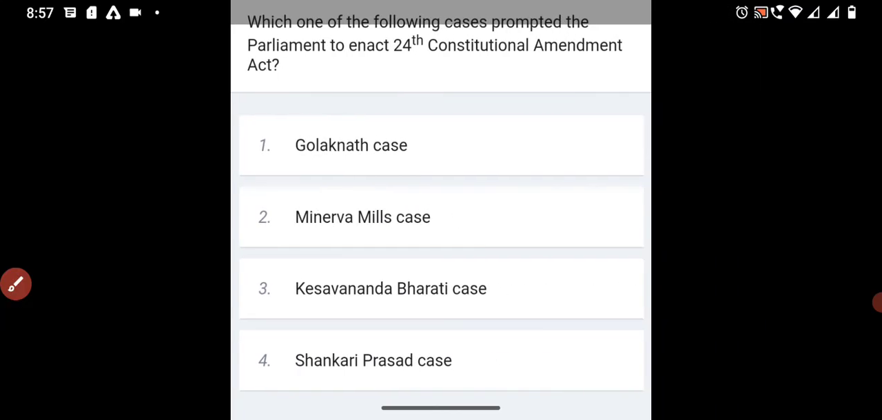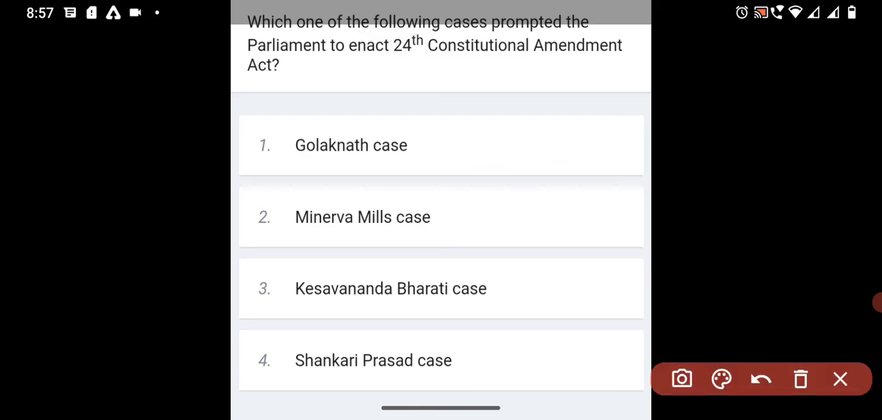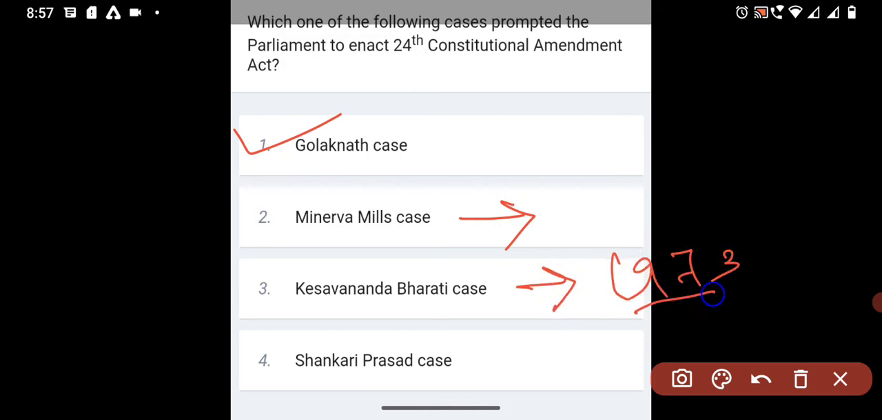Which one of the following cases prompted Parliament to enact the 24th Constitutional Amendment Act? The Constitutional Amendment Acts are very important, so you must remember them. The 24th Constitutional Amendment Act relates to the Golaknath case. The Minerva Mills case also happened. The Kesavananda Bharati case, 1973, was regarding the basic structure. The Shankari Prasad case also happened, regarding amendment.